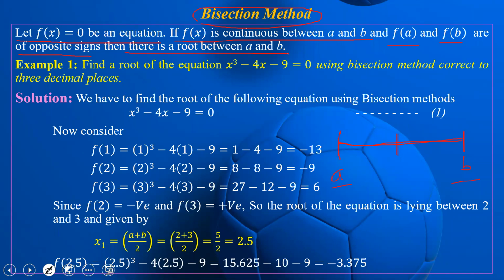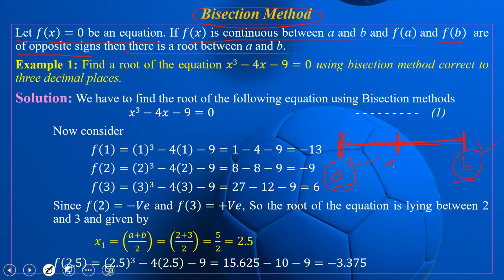Suppose there are two points A and B. At A the value of f of x is negative and at B the value of f of x is positive. If the function is continuous, then definitely there is a root between these two points. So how do we find that root? We just find their middle point. Bisection means we divide this into two parts.